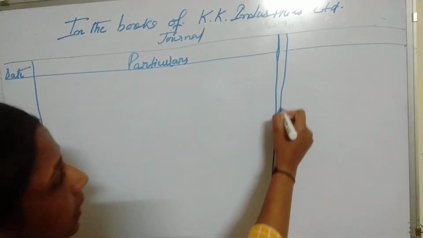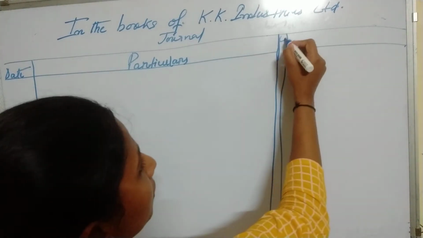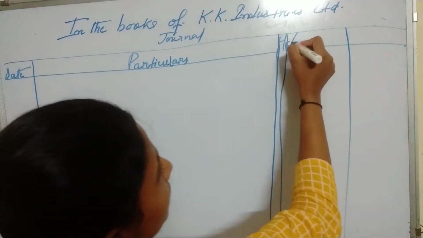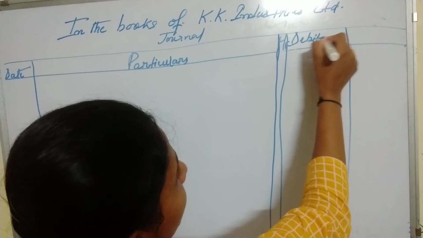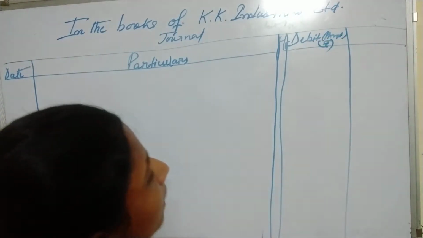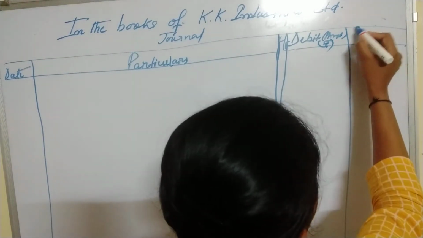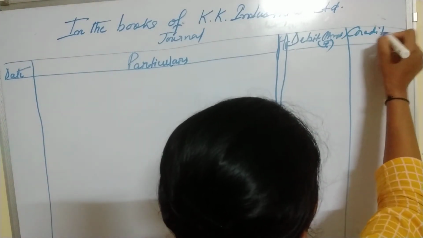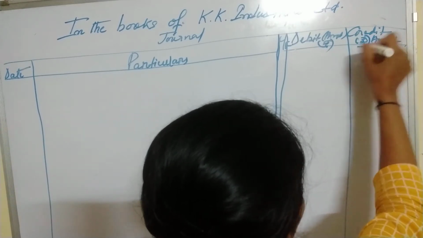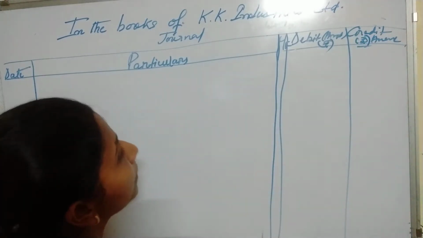Third is my ledger folio column. Fourth is my debit amount column; in the bracket I have written the symbol of rupees. And my fifth column is the credit column, so here also I have given the symbol of rupees.